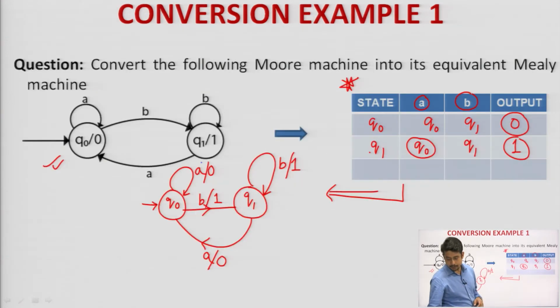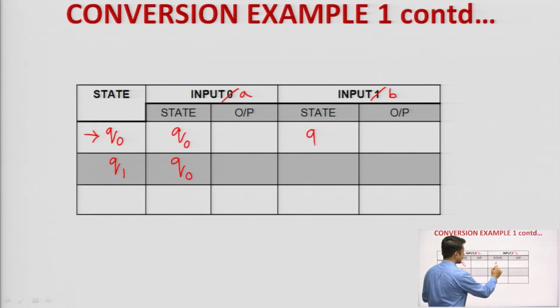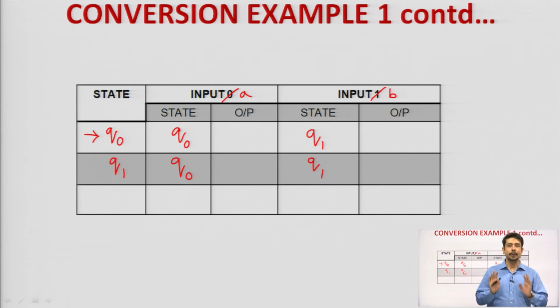Let me get back to the previous diagram. Q naught on input alphabet B, where is it going? It is going to Q 1. Therefore, I will be writing here Q 1. Now, if you go back to the diagram, Q 1 on input alphabet B is coming back to itself. Now, this is what I have filled temporarily in the transition table of the Mealy machine, right.